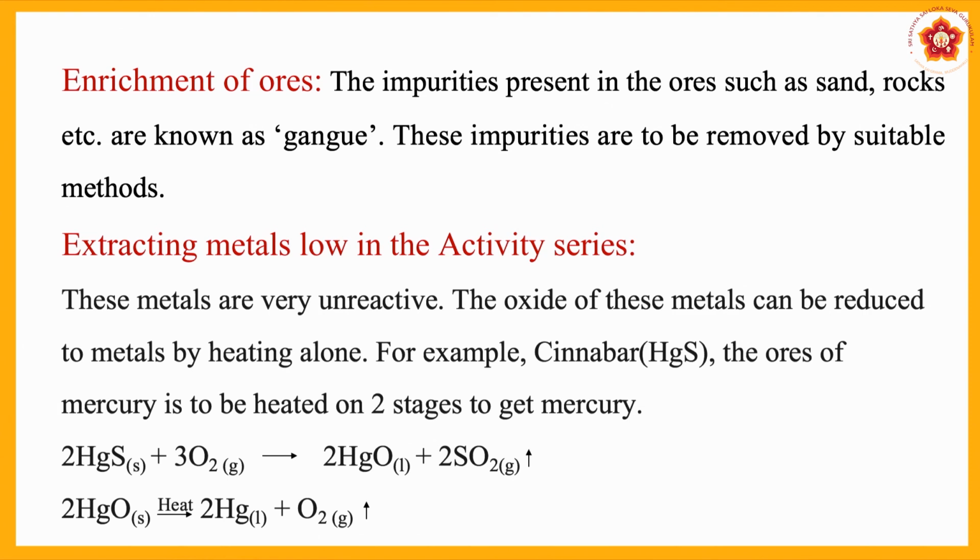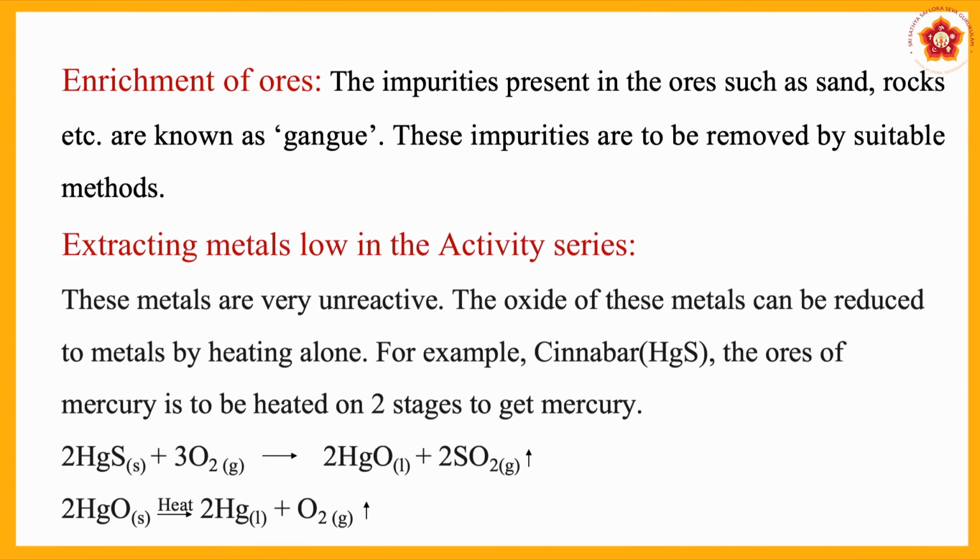For example, the ore of mercury is called cinnabar, CINNABAR, and it is also called mercurous sulphide, Hg2S, and mercuric sulphide, HgS. There are 2 valencies for mercury, one is 1, another is 2. If we have valency 2, it is called mercuric. If you have valency 1, it is called mercurous. This is called mercuric sulphide.